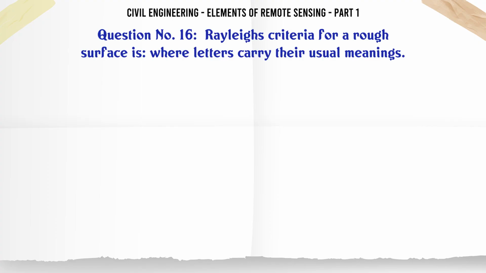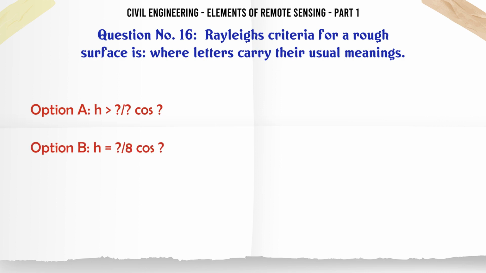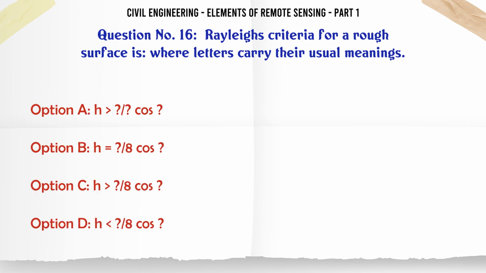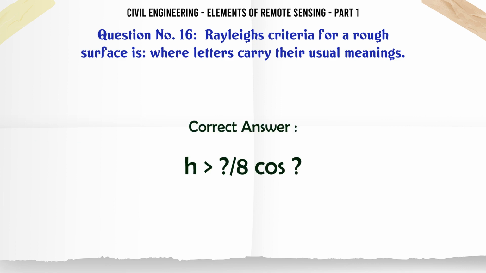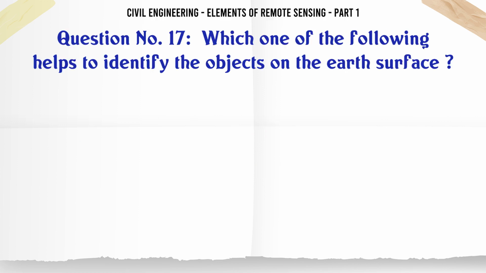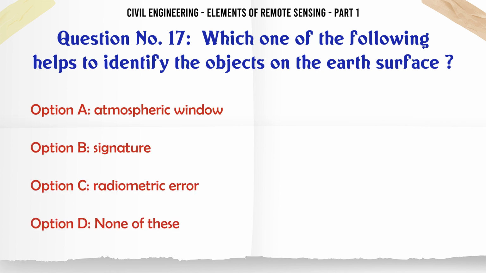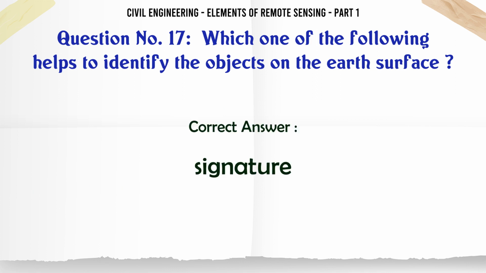Rayleigh's criterion for a rough surface is, where letters carry their usual meanings, A. h > λ cos θ, B. h = 8 cos θ, C. h < λ/8 cos θ, D. h > λ/8 cos θ. The correct answer is h > λ/8 cos θ. Which one of the following helps to identify the objects on the Earth's surface? A. Atmospheric window. B. Signature. C. Radiometric error. D. None of these. The correct answer is signature.